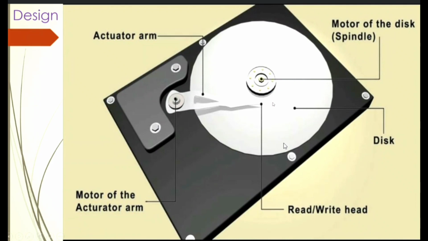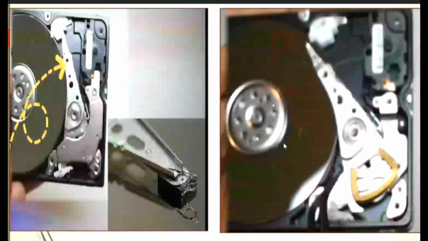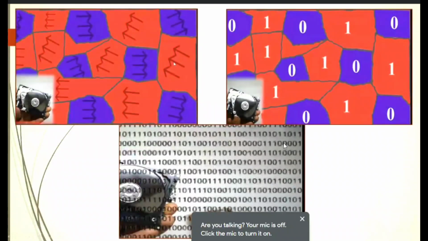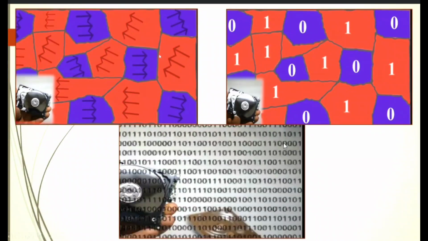And these disks have plenty, or millions, of blocks, and these blocks tell us about the data, and these blocks are the sign of the north pole, meaning the orientation of the north pole. If I consider this north pole along the left edge as 1, then the other orientation toward the right I can symbolize as 0, and this orientation represents digitally 1 and 0, that is our binary number, and how it records data and how it reads data.